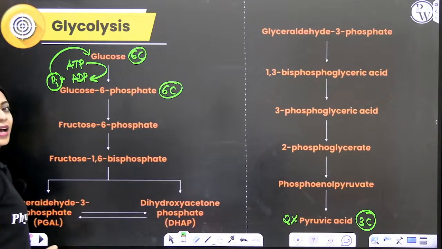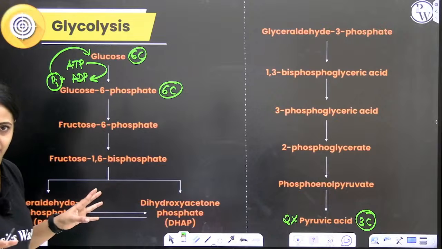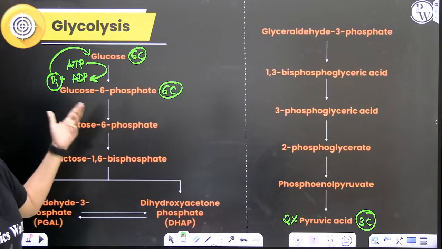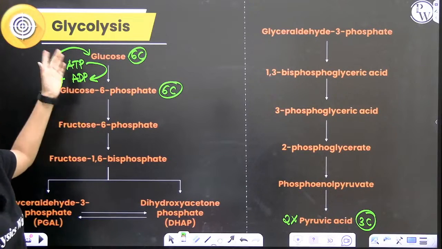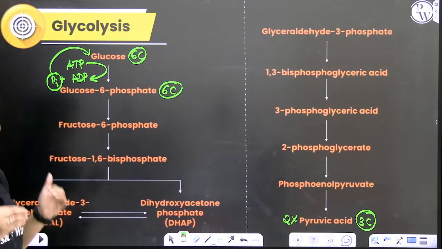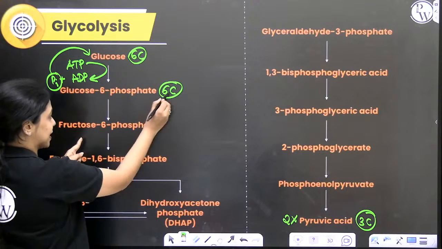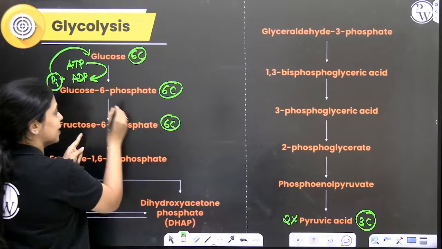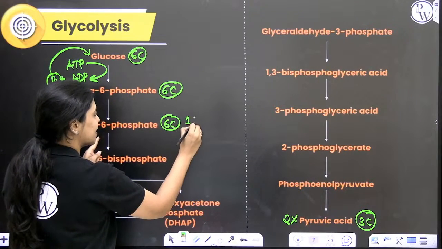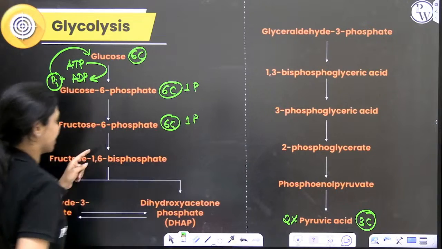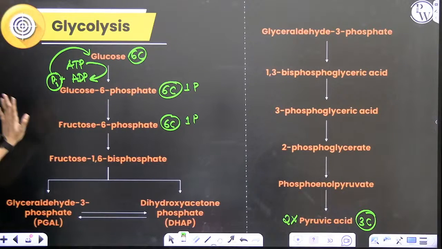Next step is isomerization. Glucose and fructose are isomers, right? So they have the same chemical formula, but the structure is slightly different. The glucose 6-phosphate that is formed in the first step will undergo isomerization, change its structure and become fructose 6-phosphate. Over here, there is one 6-carbon compound, 1 phosphate. Here also there is one 6-carbon compound, 1 phosphate. There are 6 carbons and 1 phosphate. There are 6 carbons and 1 phosphate. There is no change in the number of carbons. There is no change in the number of phosphates as well.